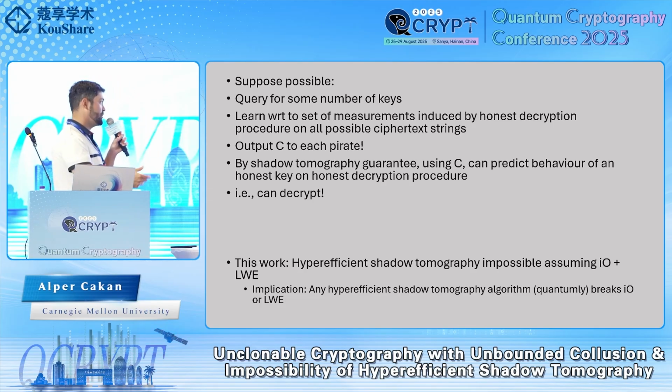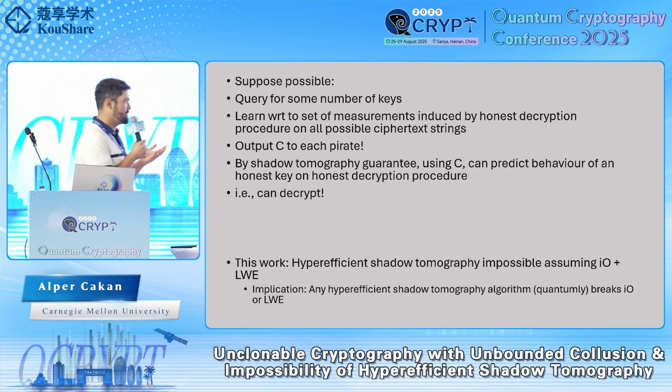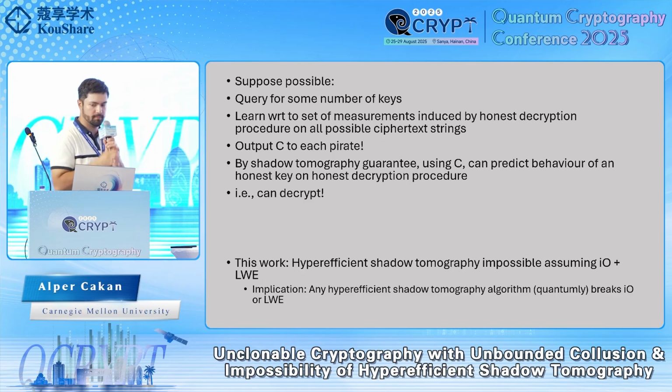So in this work, since we're showing that fully unbounded collision resistant copy protection is possible, assuming these cryptographic assumptions of obfuscation and LWE, we're also showing that shadow tomography is not possible to perform in polynomial time, again assuming these cryptographic hardness assumptions. On the flip side of the coin, this also shows that if you do have an efficient shadow tomography scheme, this breaks these widely used cryptographic assumptions using quantum computers.